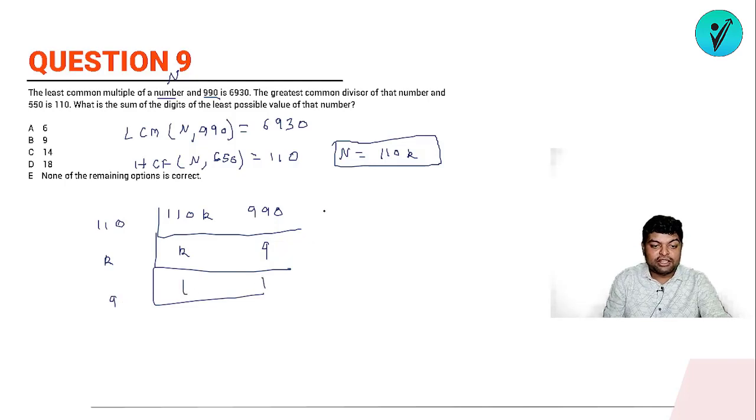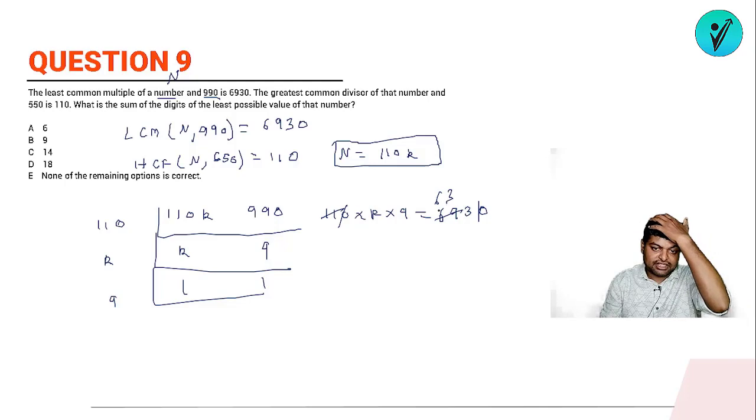So LCM will be what, 110 into k into 9 should be equal to 6930. So 0 0 will cancel. In the table of 11, it will be 66 times, right? So 66 is 6 and 33. It will be 3 times 9, so how much will that be? 7. Just 66 is 6, 33 is 3. So 63 by 9 is 7.